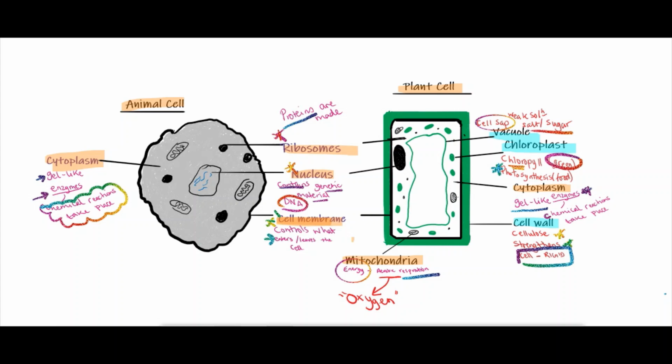So another tip is, every time we think of chlorophyll, we should think of sunlight and absorption, as well as the process of photosynthesis.